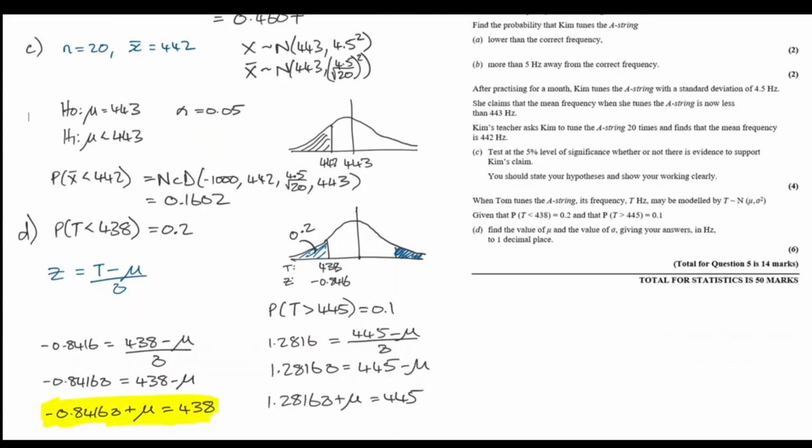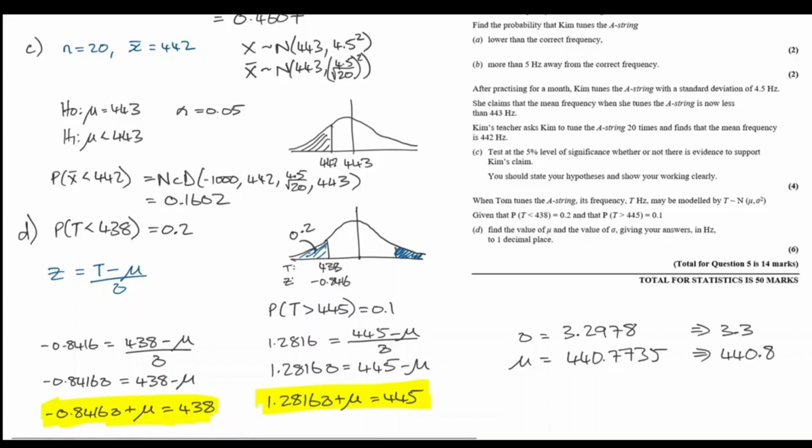And you can go ahead and solve these simultaneous equations any way you want. I would strongly recommend that you just use the equation solver on your calculator. Substitute these values in, and your calculator will show you that sigma equals 3.2978 and mu equals 440.7735. The question asked us to give these values to one decimal place, 3.3 and 440.8.